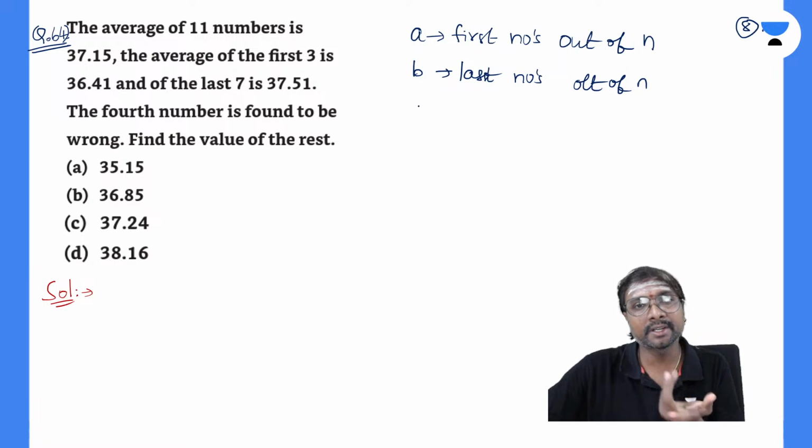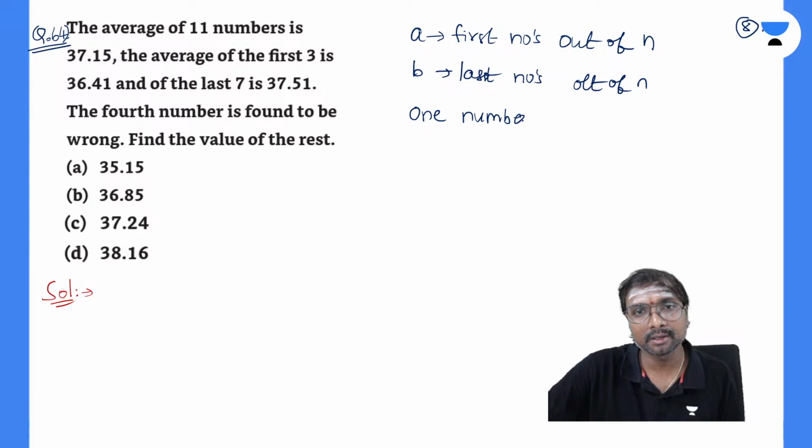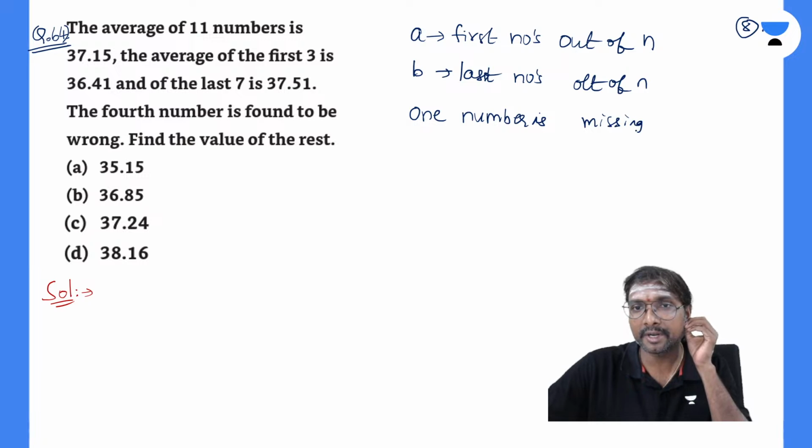Between A and B, one number is not considered, so one number is missing.